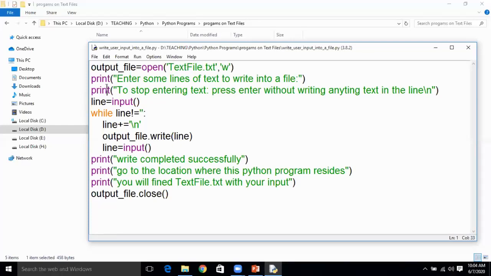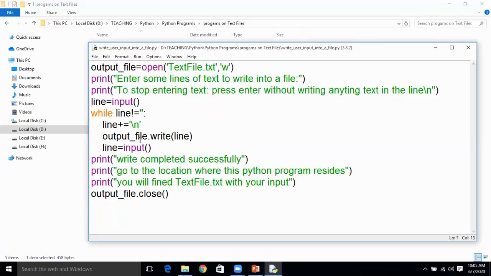Then this print statement will tell us how to stop the text. In order to stop entering the text, press enter without typing any text in a line. Whatever the line is, you take it as an input. For each and every line, I am appending a new line so that the lines of text I am writing into the text file will be displayed on new lines.